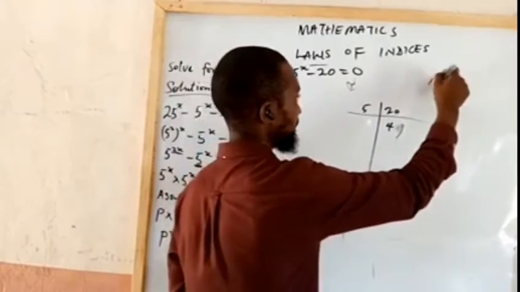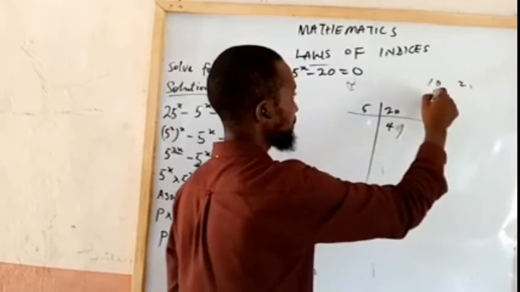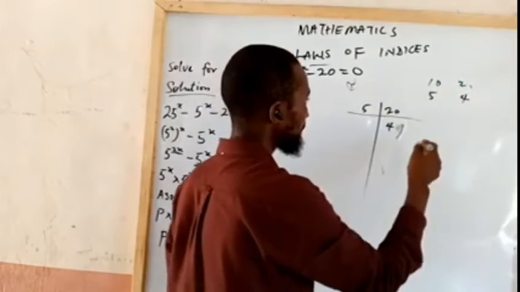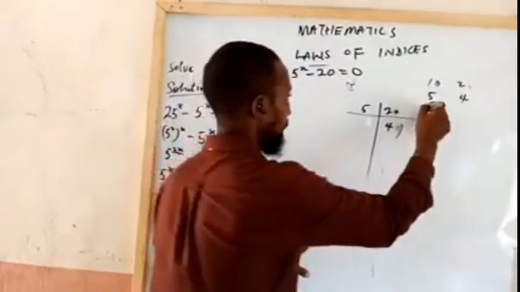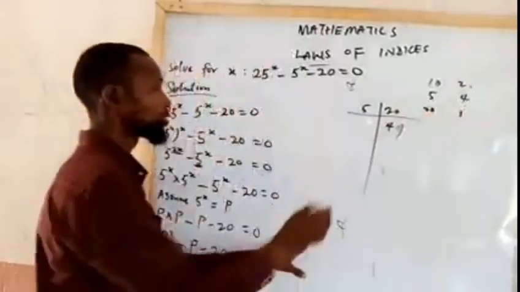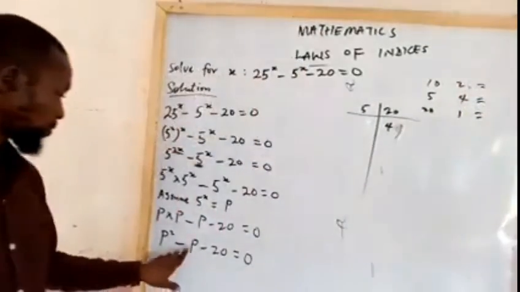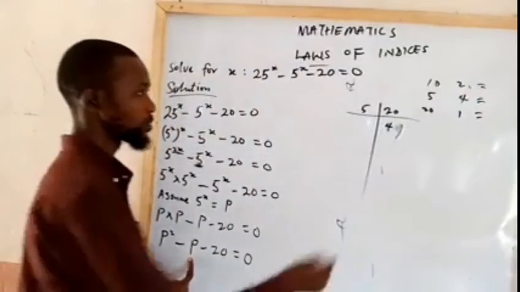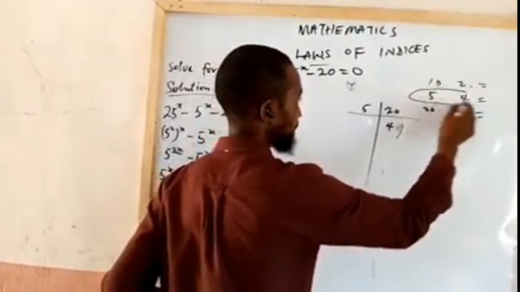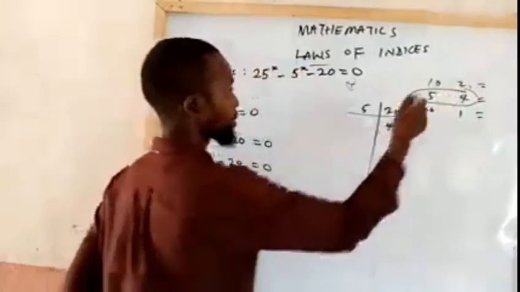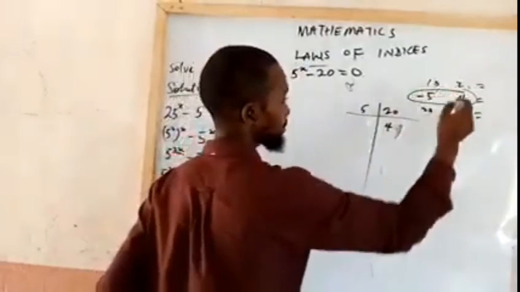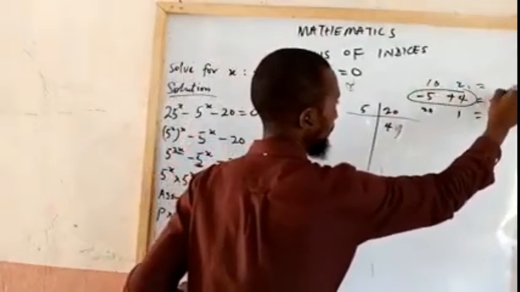So let's think of those two numbers that we can combine together to get 20. I can say 10 times 2 is 20, 5 times 4 is 20. So this is the basic one. Then also I can say 20 times 1 is 20. Which of these combinations here can produce the value of minus 1 for me? The only one that can give that is this, depending on how I coin it. So I can call this minus 5 and this plus 4, so it gives minus 1.